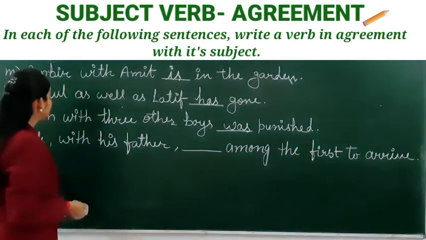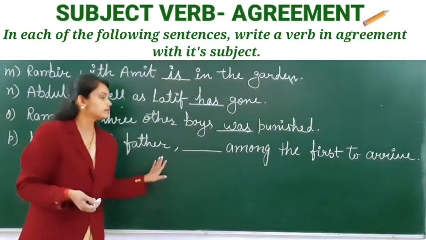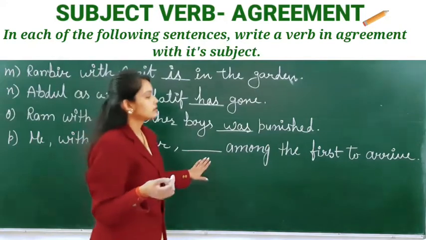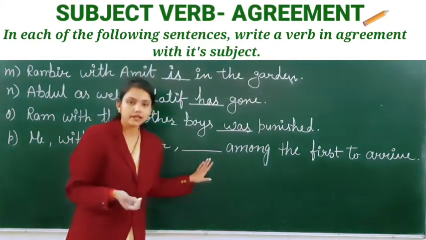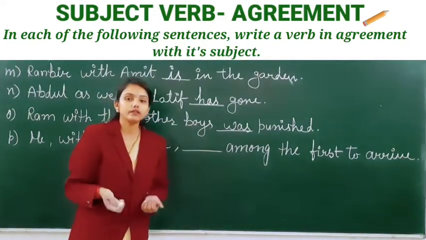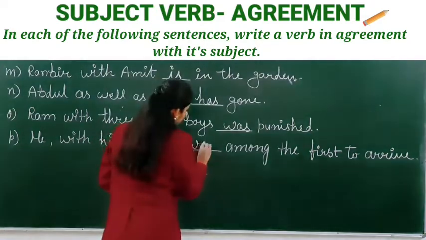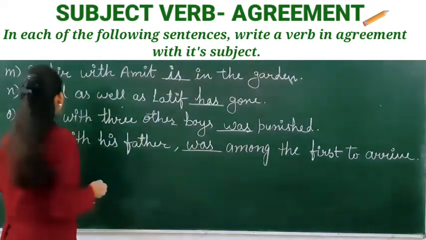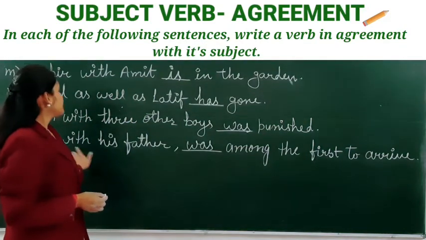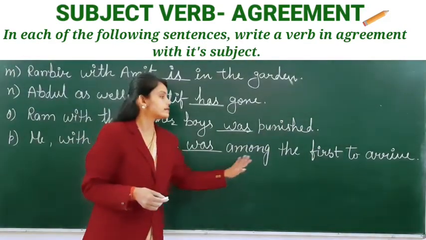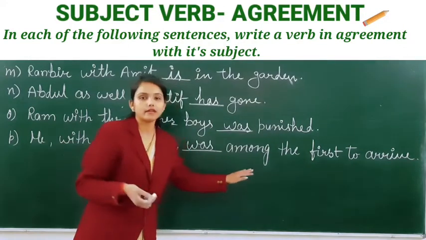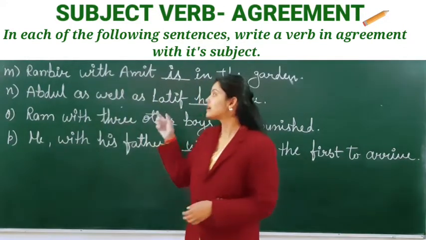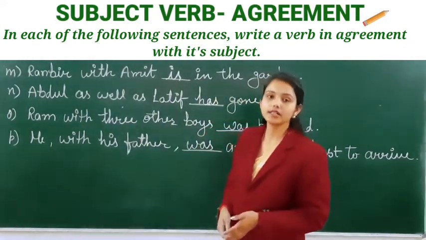Next is, he with his father dash among the first to arrive. So in this sentence we will use was. So the sentence will be, he with his father was among the first to arrive. Okay students, these are some sentences which you have to write down in your notebook.